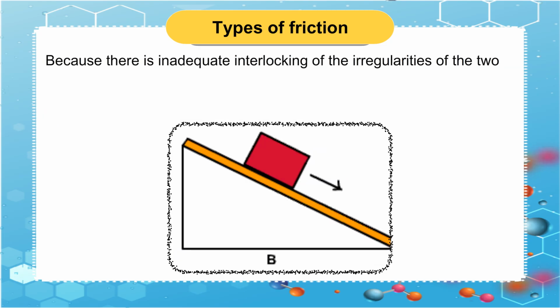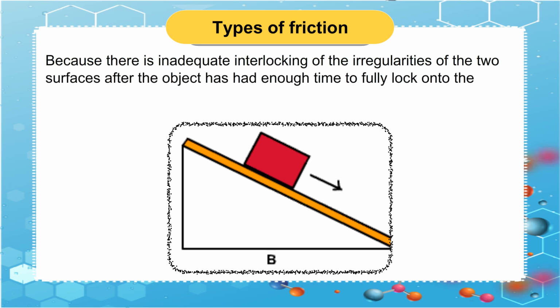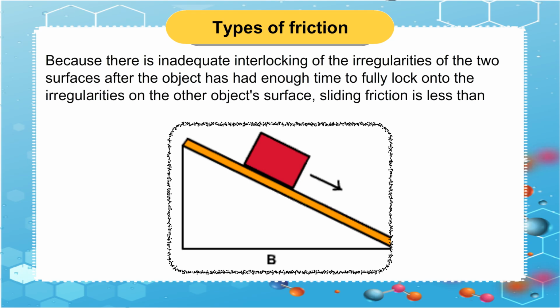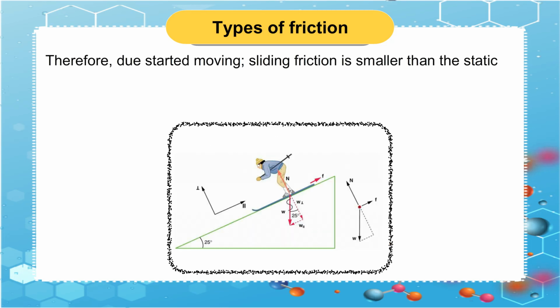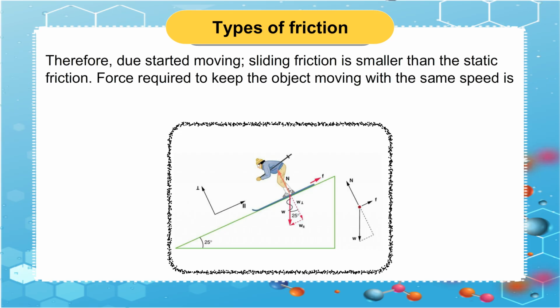Because there is inadequate interlocking of the irregularities of the two surfaces after the object has had enough time to fully lock onto the irregularities on the other object's surface, sliding friction is less than static friction. Therefore, once the object has started moving, sliding friction is smaller than the static friction. Force required to keep the object moving with the same speed is a measure of sliding friction.